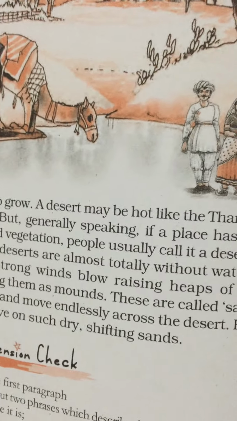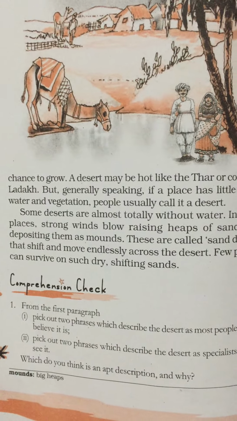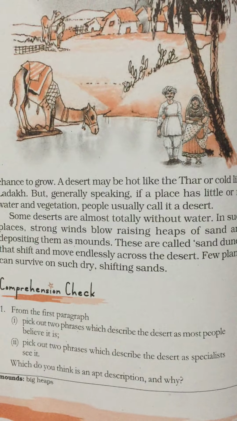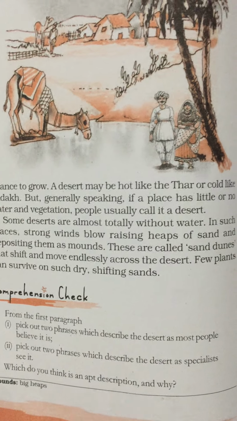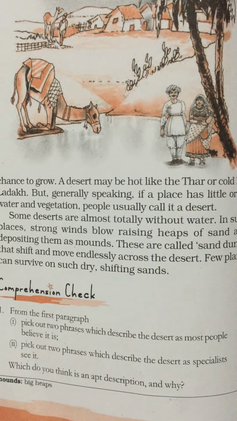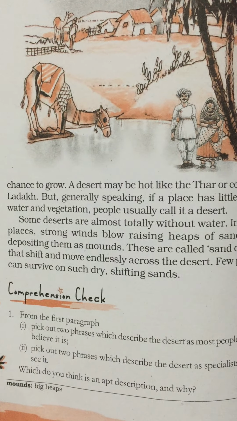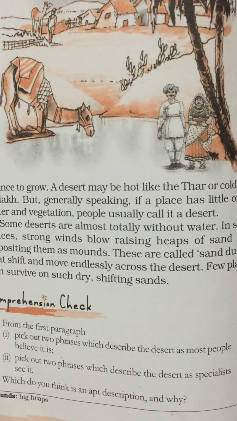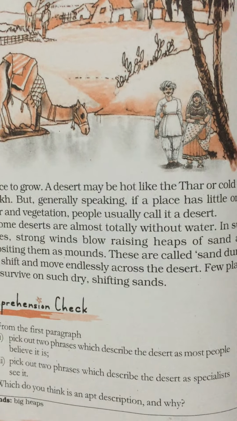A desert may sometimes have mountains and hills. It may have an oasis also. What is an oasis in the terms of desert? An oasis is a place where water comes from underground automatically in the middle of the desert. This place is known as an oasis, right? And what is the beauty of the desert? That a desert can be hot like the Thar and cold like Ladakh, right?